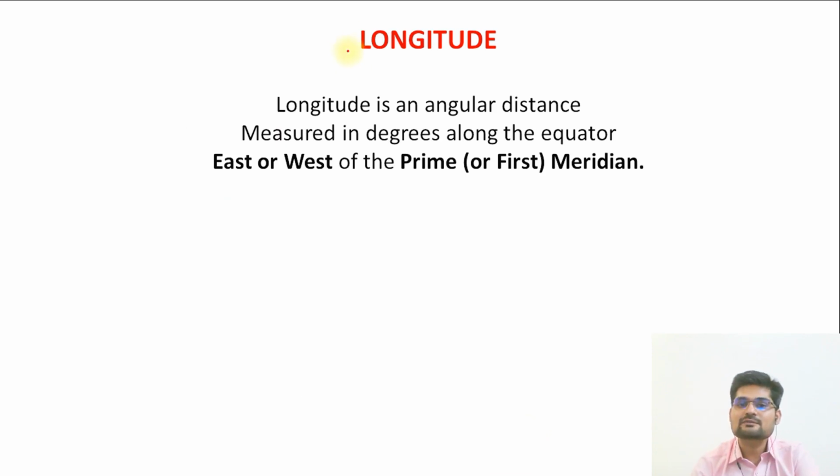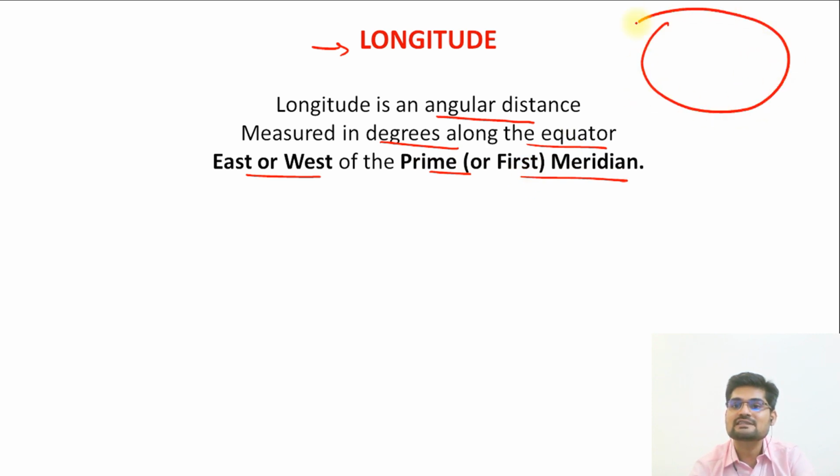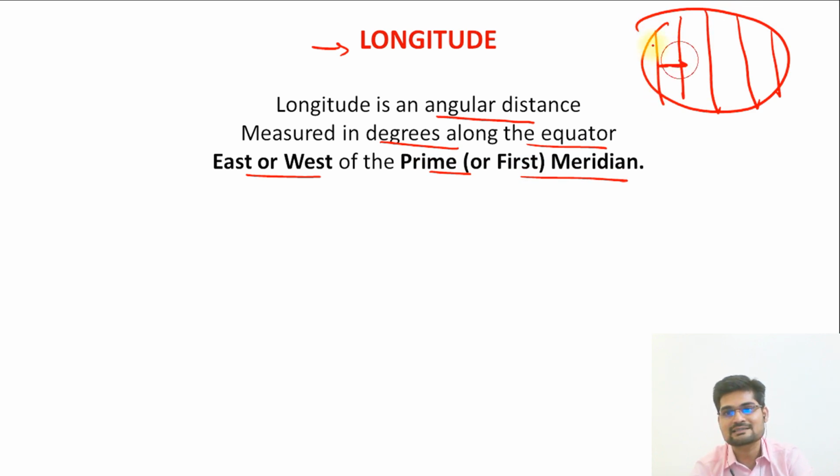Now, looking at the concept of longitude, it is an angular distance measured in degrees along the equator, east or west, of the prime or the first meridian. So that we already understand. If this is an Earth, this is what we talk about, the meridians of longitude. So this particular distance, one meridian is away from the other meridian.